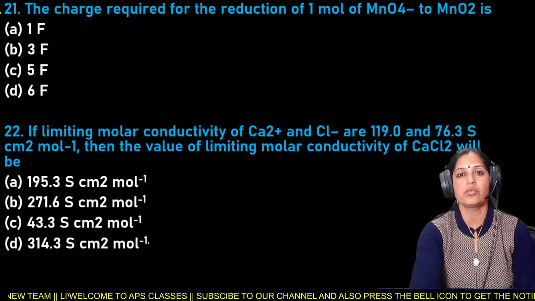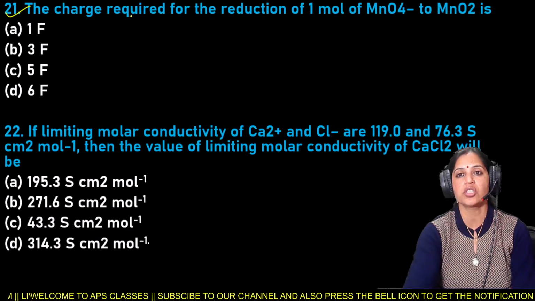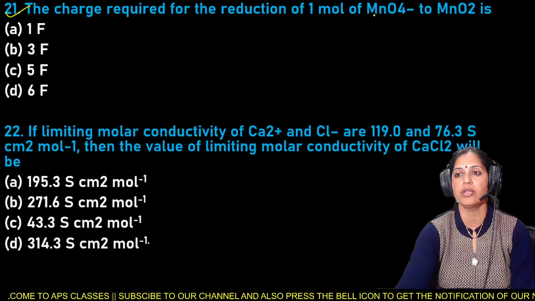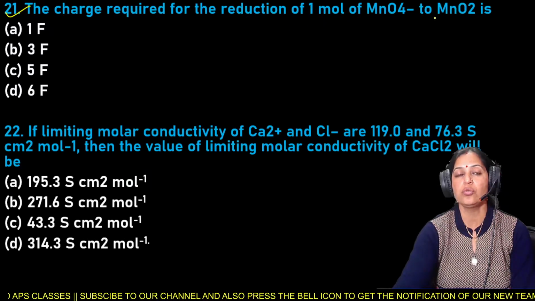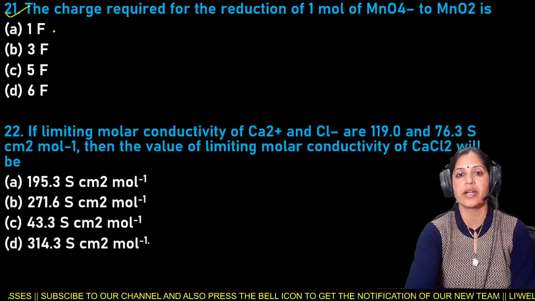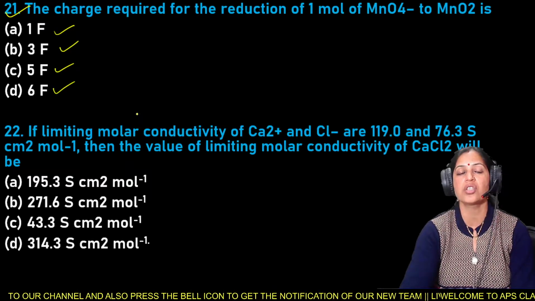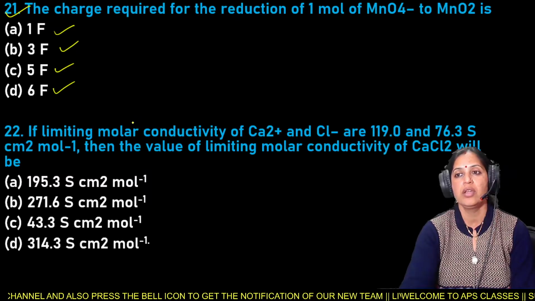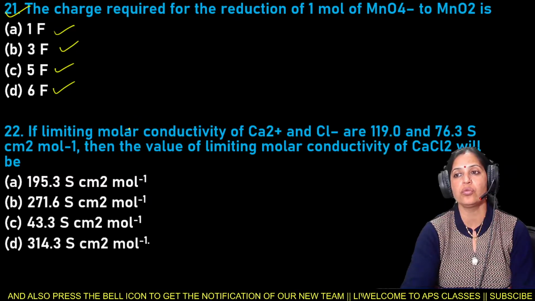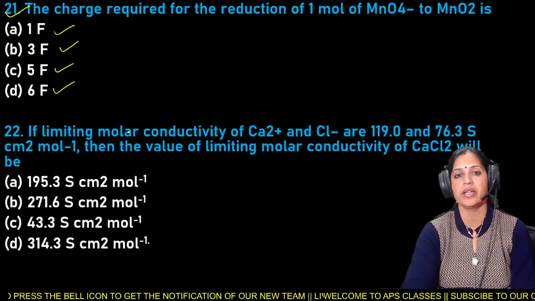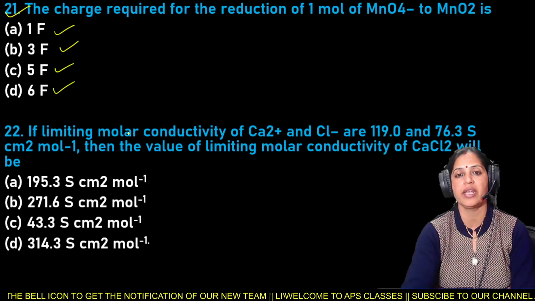Next is question number 21, and question number 21 is: the charge required for the reduction of 1 mole of MnO4 to MnO2 is 1 Faraday, 3 Faraday, 5 Faraday, and 6 Faraday. The charge required for the reduction of 1 mole of MnO4 to MnO2 is 1 Faraday, 3 Faraday, 5 Faraday, and 6 Faraday.